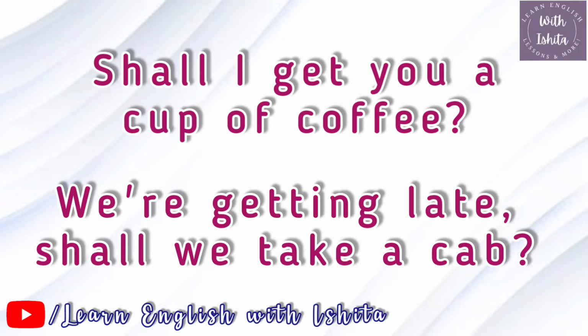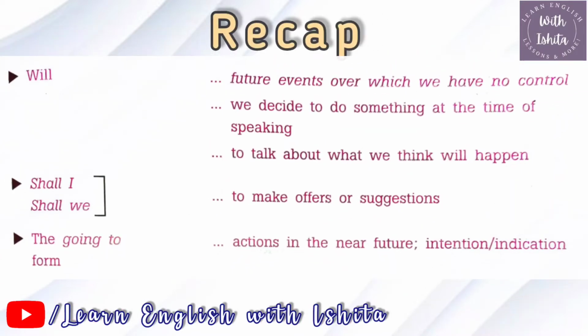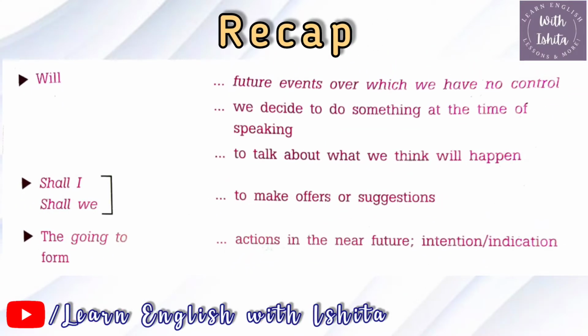Now just look at the chart to understand. We use will for future events over which we have no control. Number two, when we decide to do something at the time of speaking. And another one, to talk about what we think will happen. Shall I and shall we, to make offers or suggestions. And another one, the going to form of future tense, it is used with actions in the near future, or it can be intention or indications.